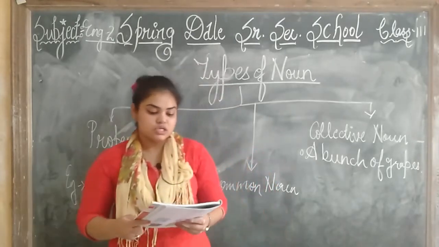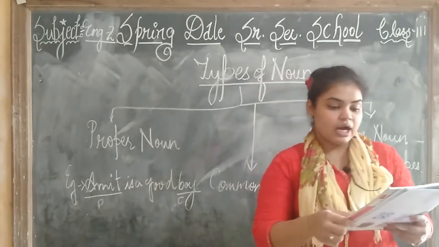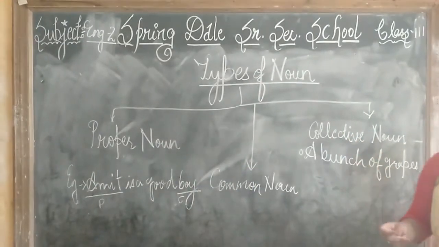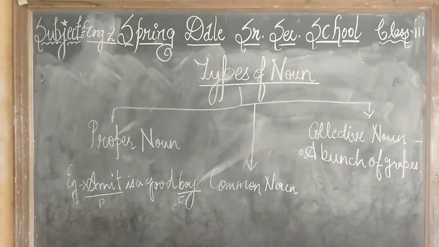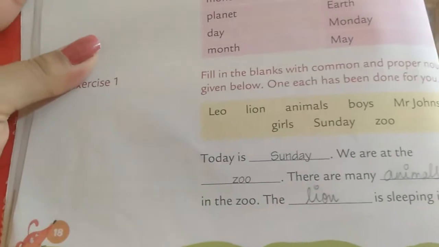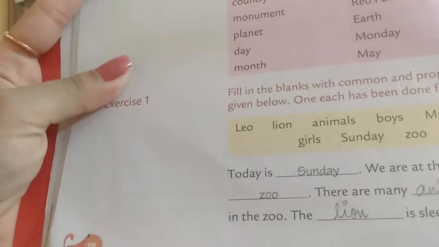Given box. So children, like this you have to complete exercise 4. In this you have to write the collective noun for the following. So children, coming to page number 18, we have the book exercises. Here we have exercise 1, that is fill in the blanks with common and proper nouns given below. One has been done for you.